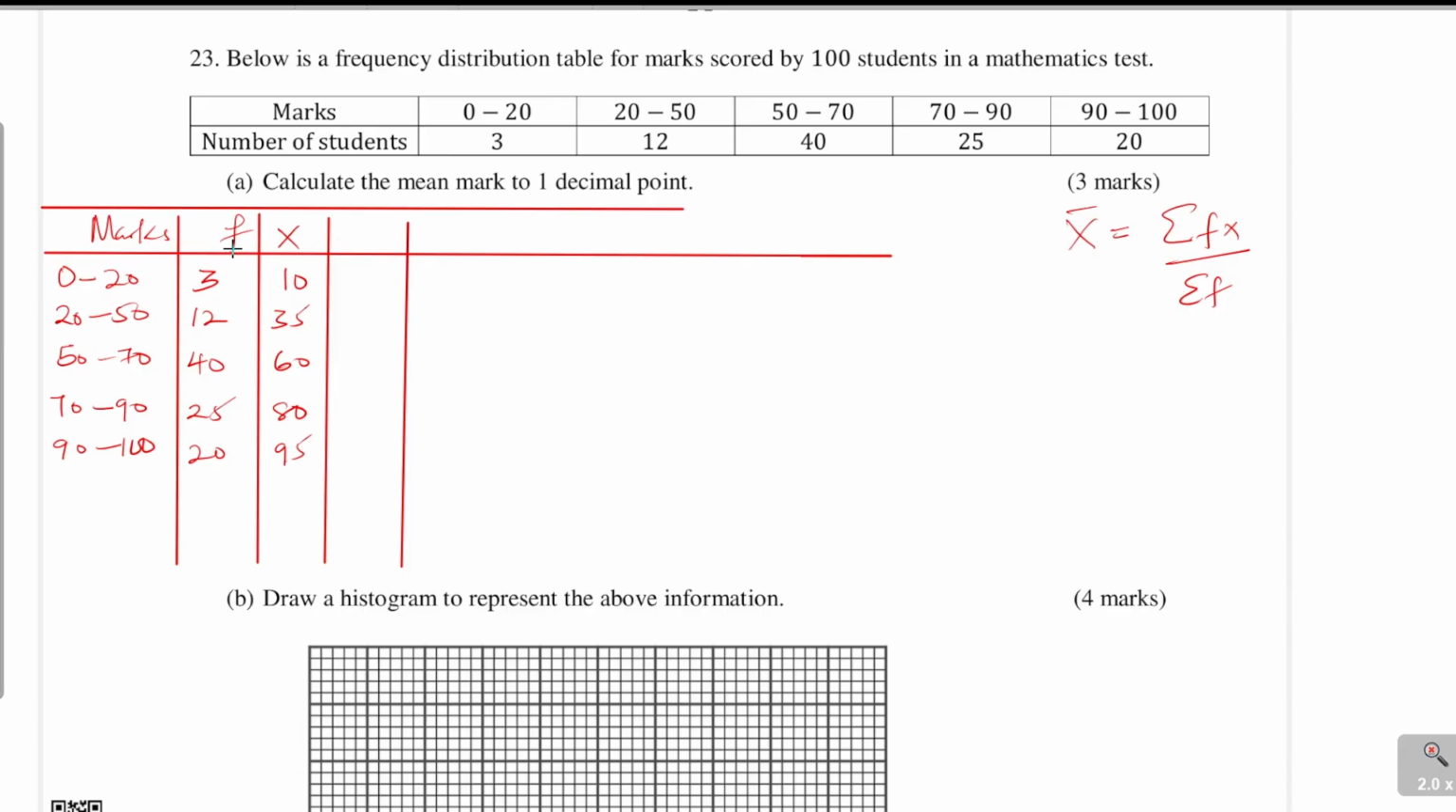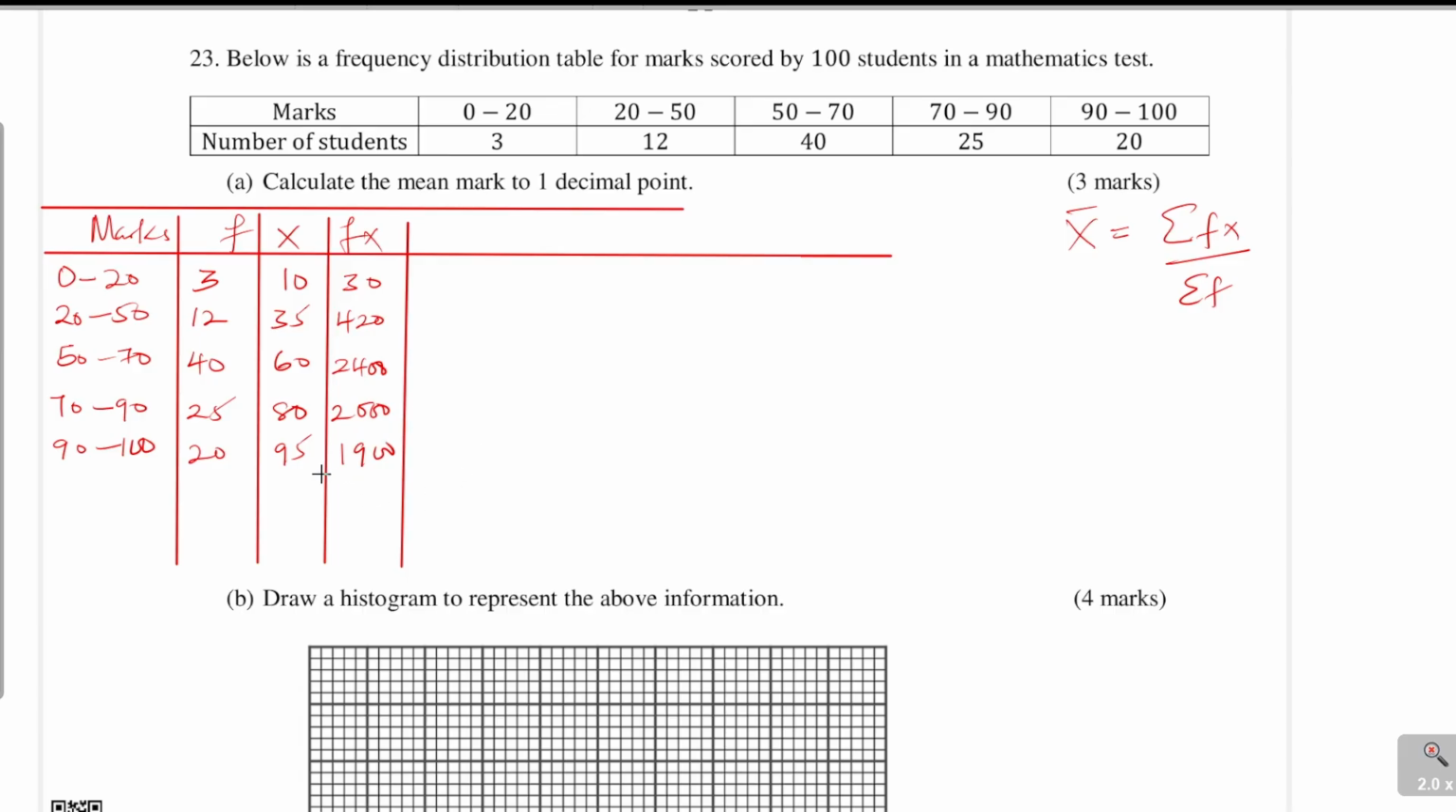Then now we get the product fx. So this will be 3 times 10, which is 30. The next one will be 420. The next will be 2400. And then we have 2000. And then the next one is 1900.